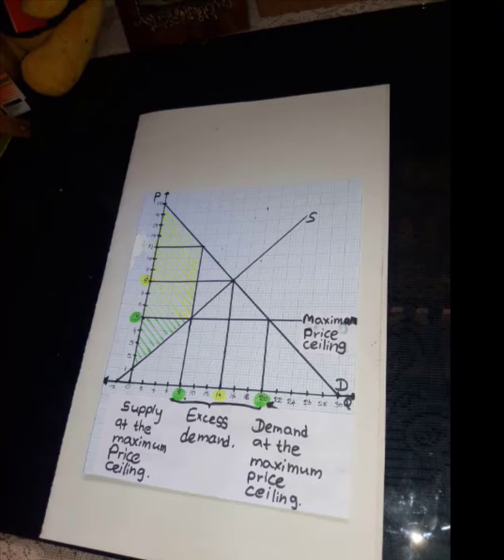Also, they do not spend their time in queues. Another thing is that they do not pay black market prices to buy goods. So, here the black market price cannot be seen.